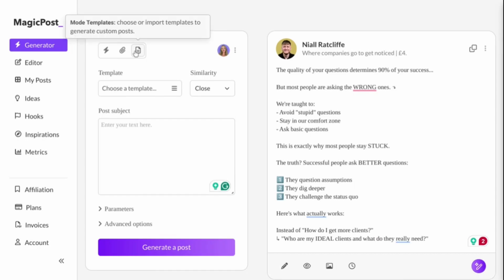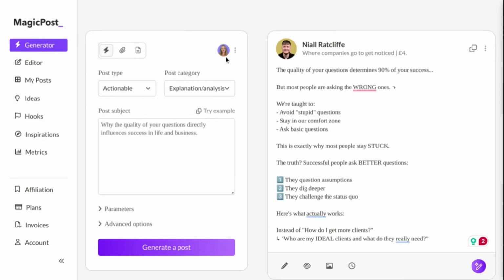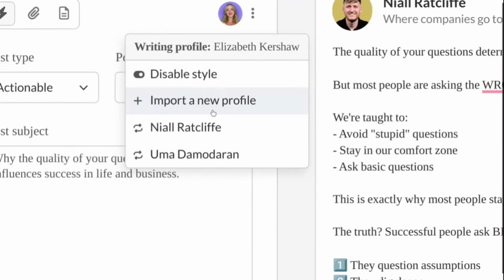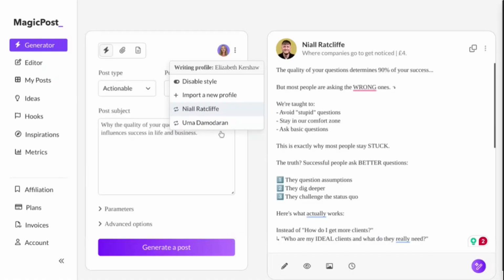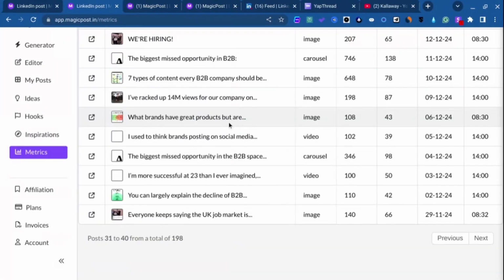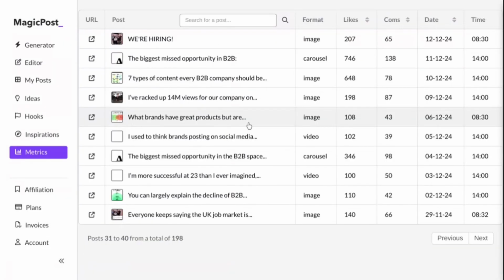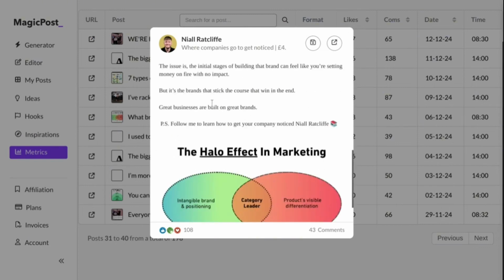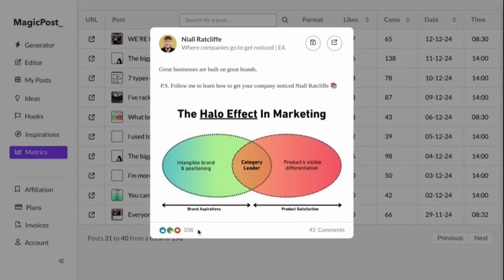It's somewhat irrelevant if you are actually just copying the creator's writing style, like I showed you how. So yeah, save as template is somewhat irrelevant, but that is the gist of it all. Same with this one, click on it and you can actually preview the actual post itself, the number of engagement, and the list just goes on.